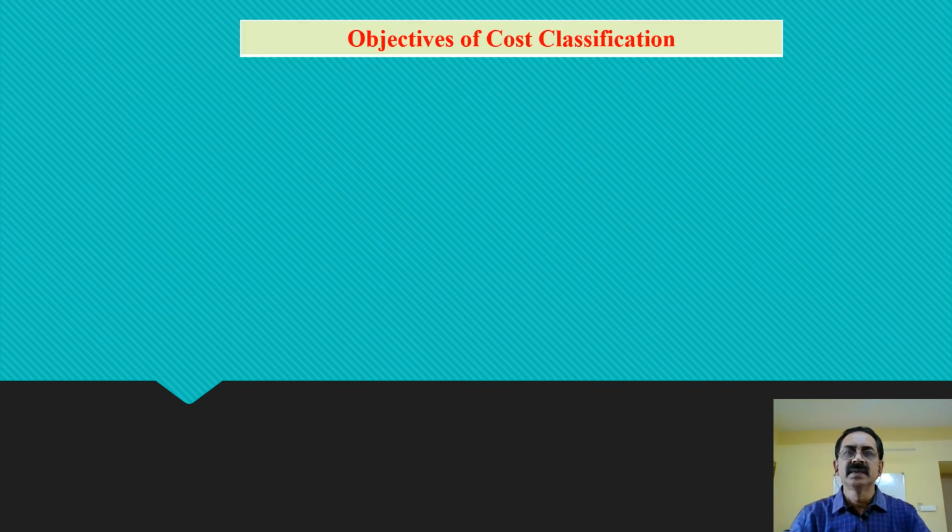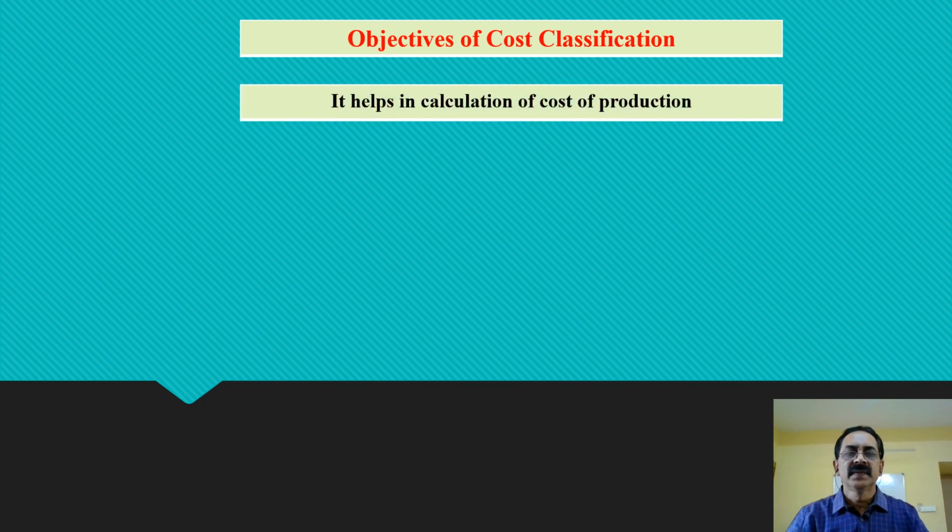Now let us see the objectives of cost classification. The first important objective of cost classification is that it helps in calculation of cost of production. The primary objective of cost accounting is to ascertain the total cost of production or total cost of service rendered. So in doing this, we need to know the nature of the costs and the classification of costs in an appropriate manner, so that it helps in ascertaining and calculation of the total cost of production of a particular unit of output or a service rendered.